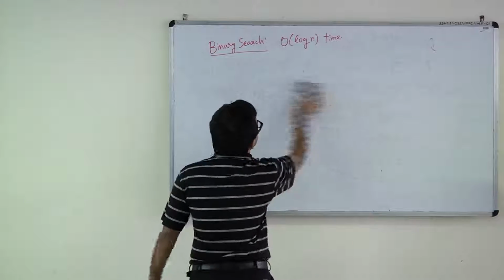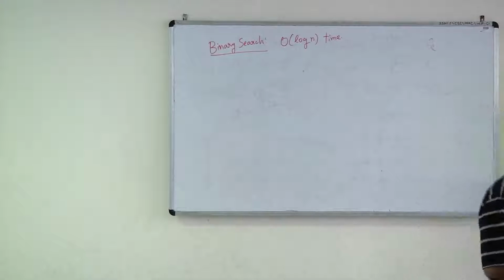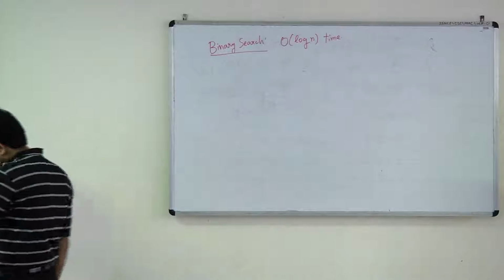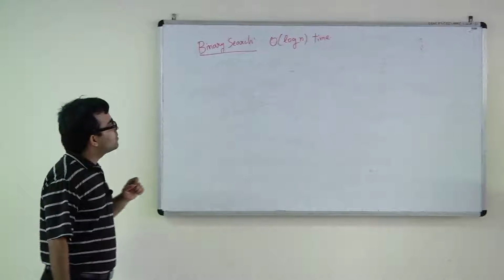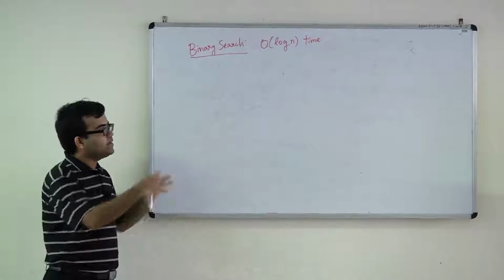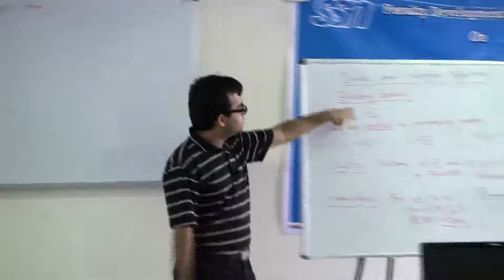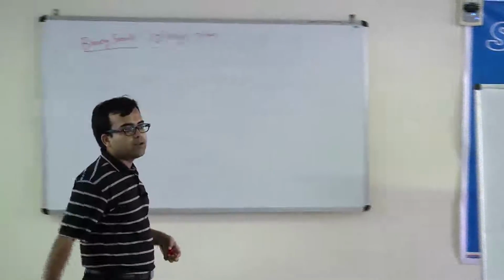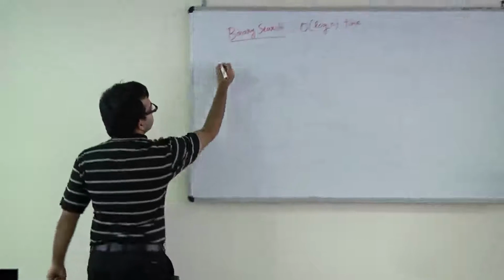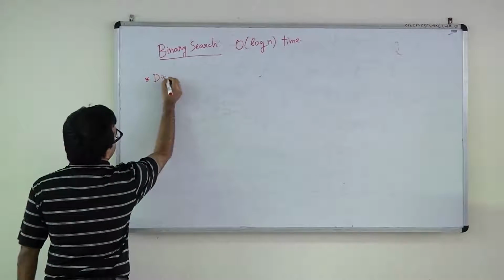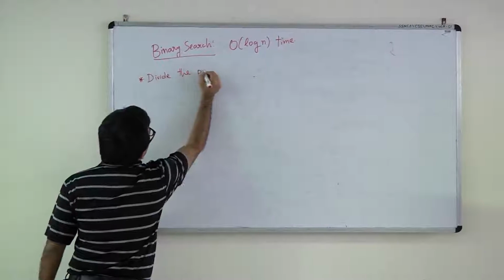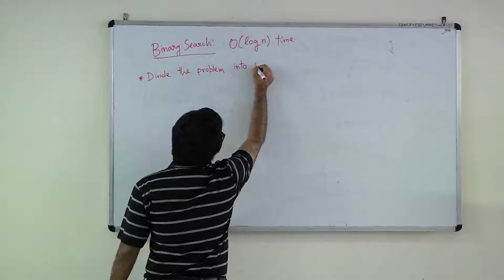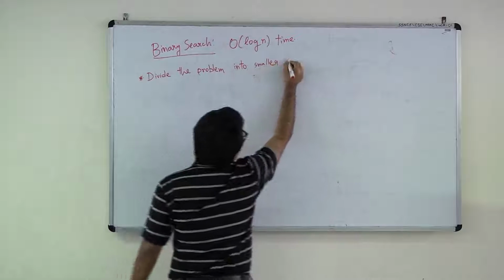So now, how will binary search look like? This is where the term divide and conquer comes into picture. What basically it says is, you divide the original problem. The original problem had as input this array, right? You divide this original problem into a smaller sub problem. So this is the first step. So divide the problem into smaller sub problems.